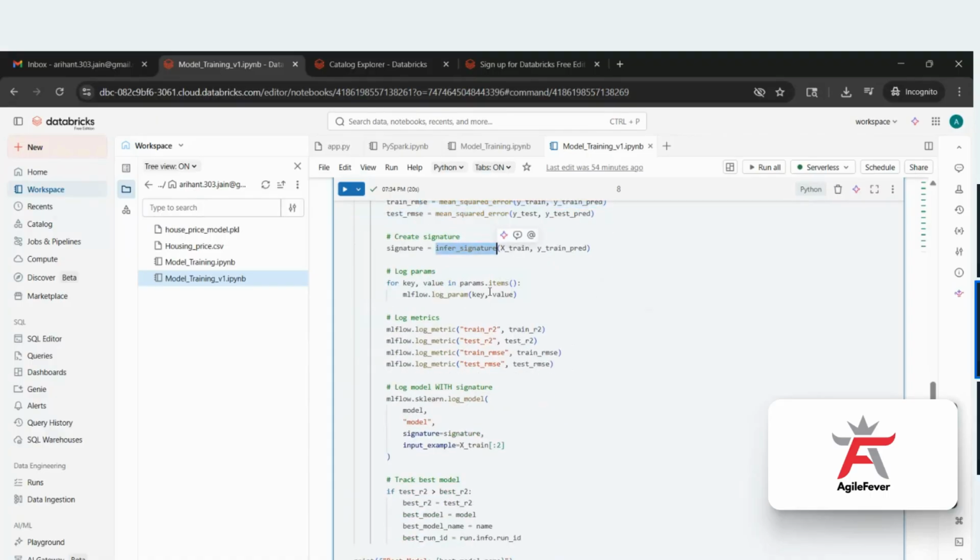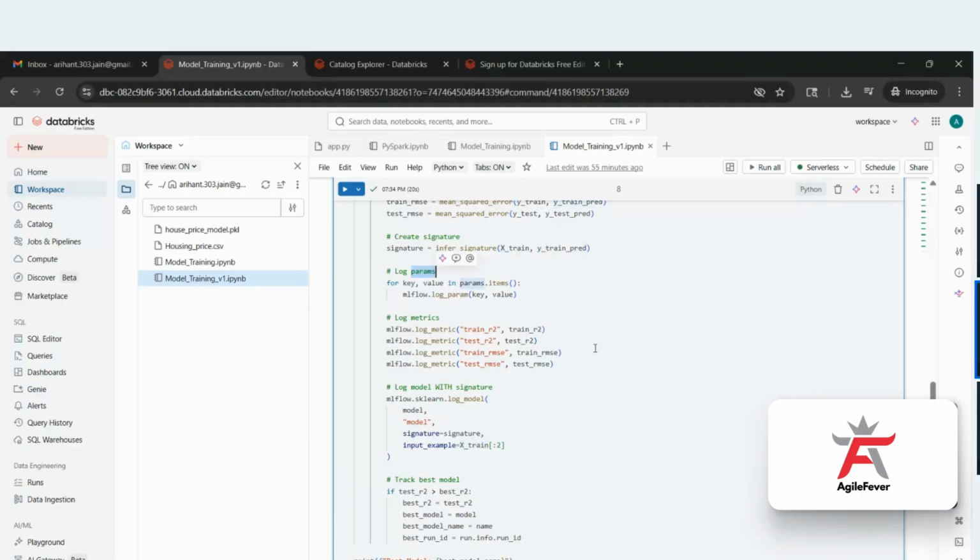Signature is something which is used for the MLflow part. The signature basically tells me what type of input I am expecting and what kind of output we are going to give. So in the input, we are going to expect the data set like xtrain, where you will have only the four independent variables, and the output will be something like this.